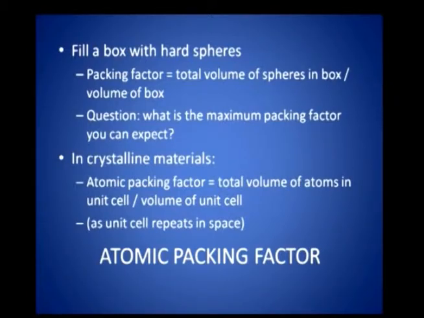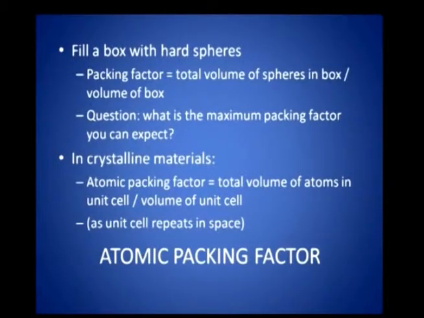If you have a cubical structure, the atoms being spherical in nature, the entire volume cannot be filled up by spheres. When you have spheres, there should be some left out volume. The maximum extent to which the volume of the box is filled is given by the APF, the atomic packing factor.